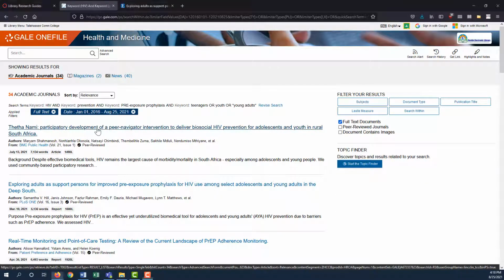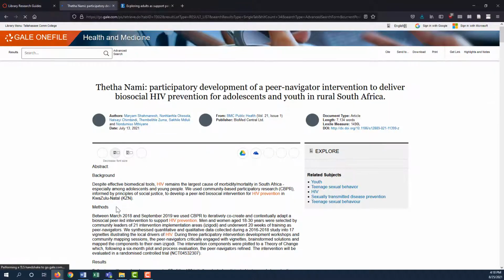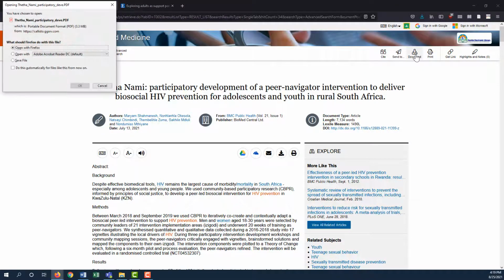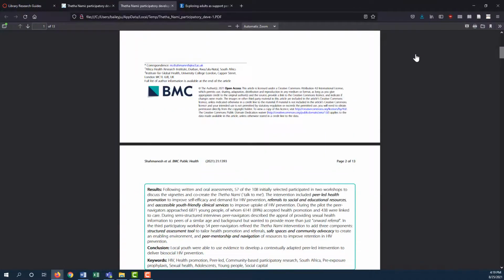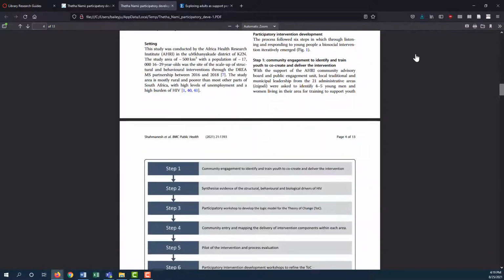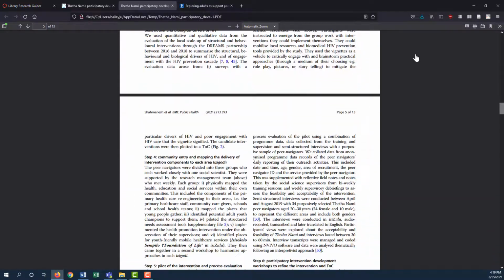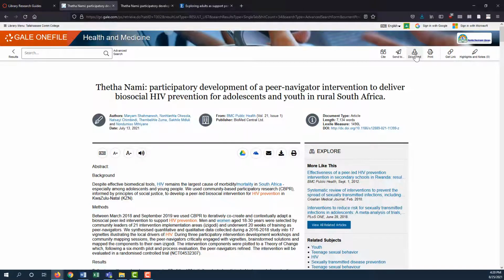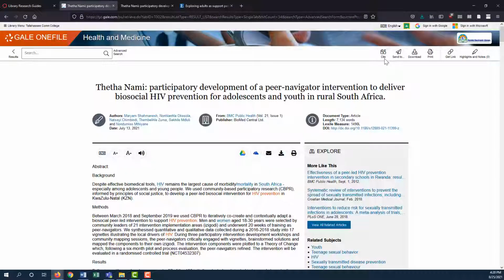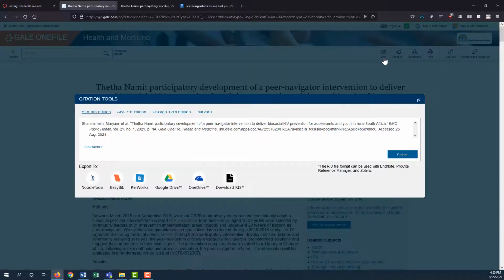In the Gale databases, you can click on an article to read the full text. However, I recommend downloading the article. Sometimes this provides the article in a different format and contains charts, graphs, and other images not available on the previous page. As in Academic Search Complete and the other EBSCOhost databases, you can get the permalink, email yourself a copy of the article, and generate an APA citation.